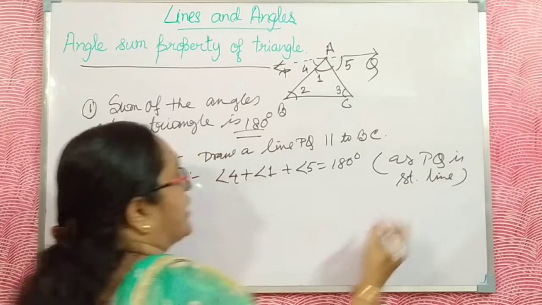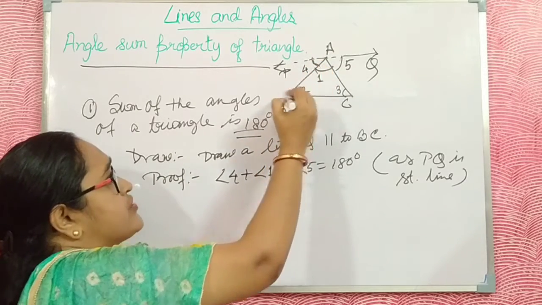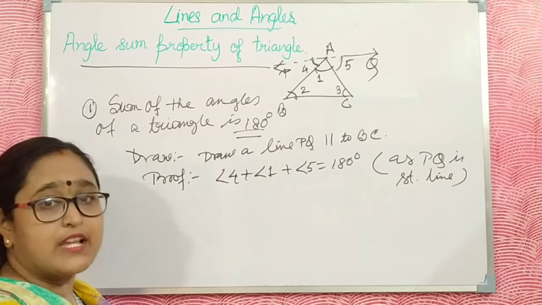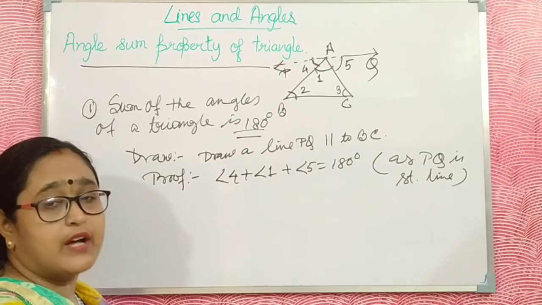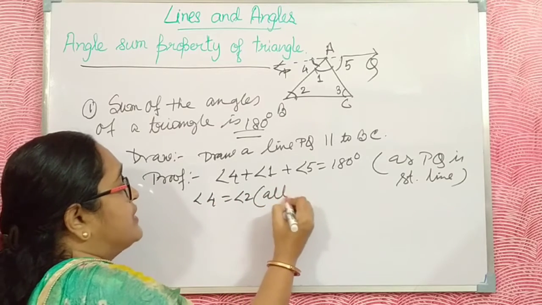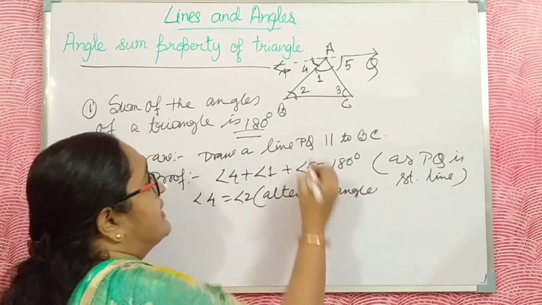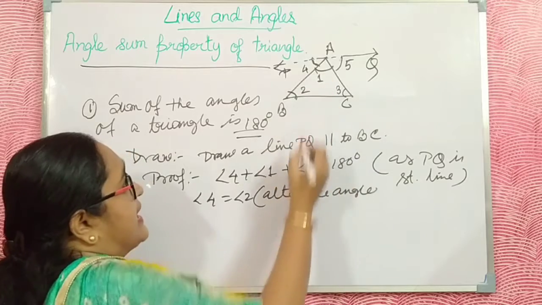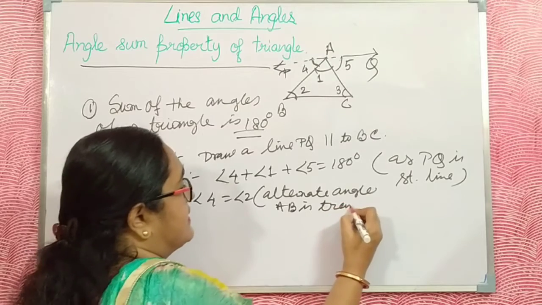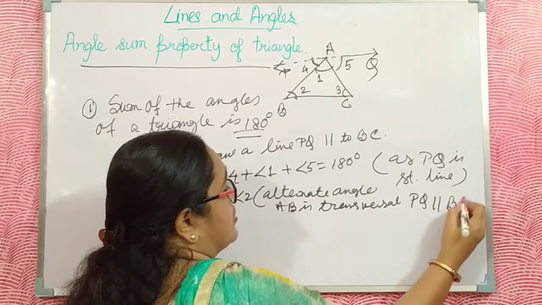Now look at the board. Here angle 4 is equal to angle 2, as these two angles are alternate angles. Here PQ is parallel to BC and AB is a transversal. Now we write here 4 is equal to 2 as alternate angles, and AB is transversal and PQ parallel to BC.